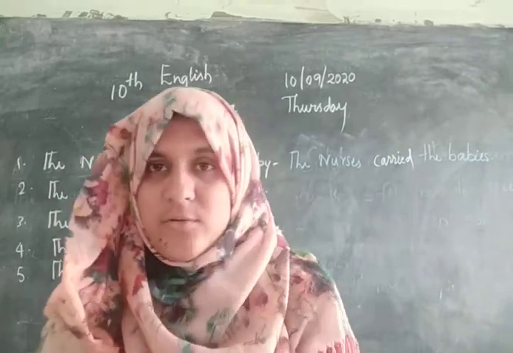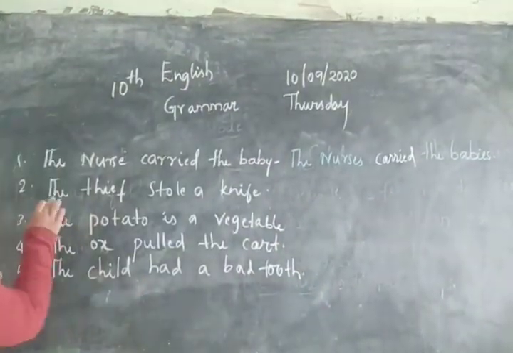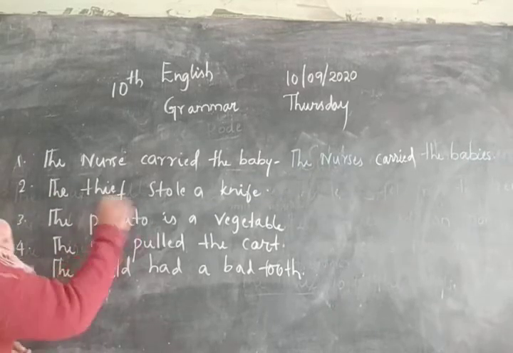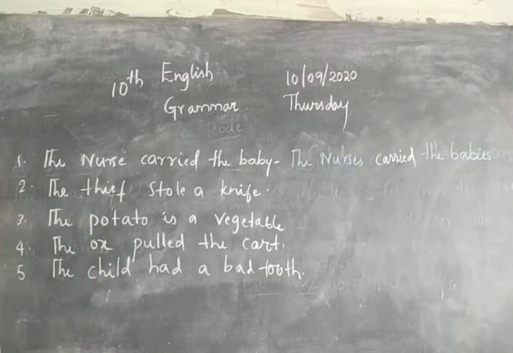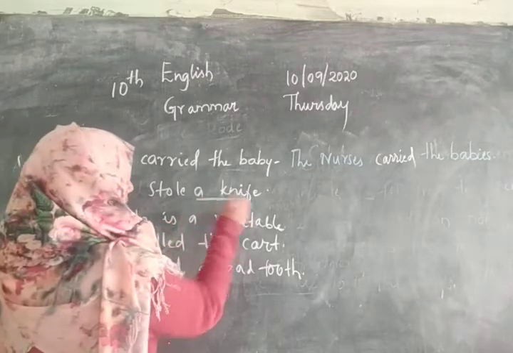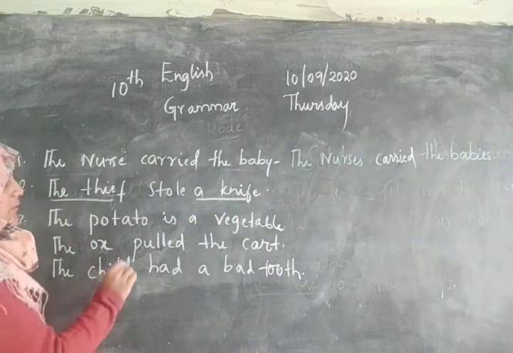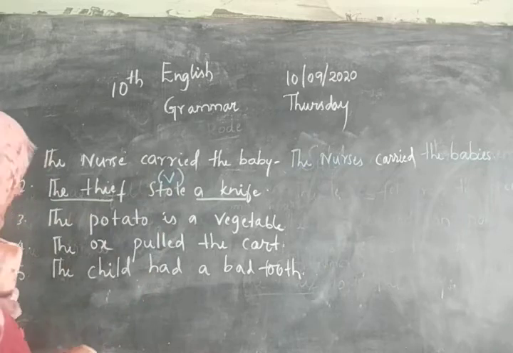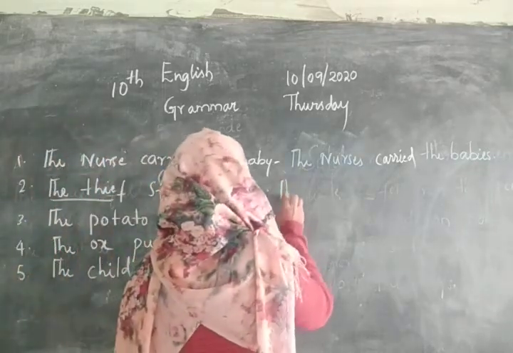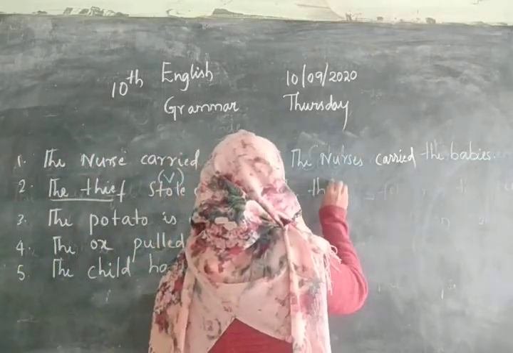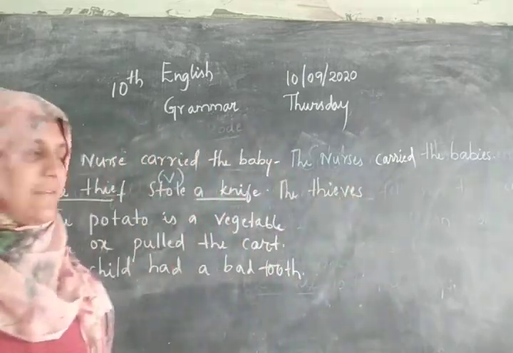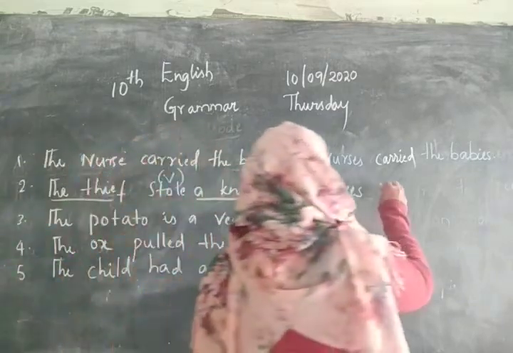Fine. Look here. The thief is a noun. The thief stole a knife. A knife is a noun. The thief is a noun, and stole is a verb. The thieves. See, we have to change it with VES for thief. The thieves stole.